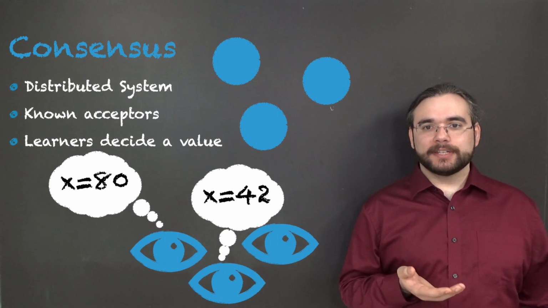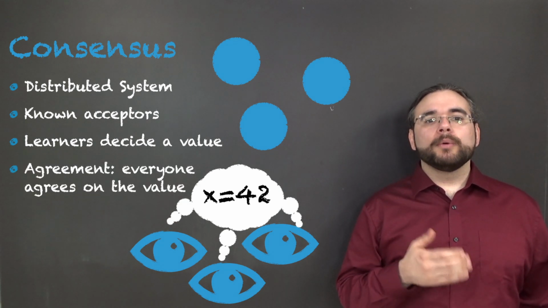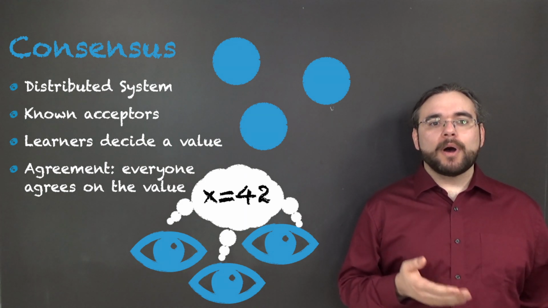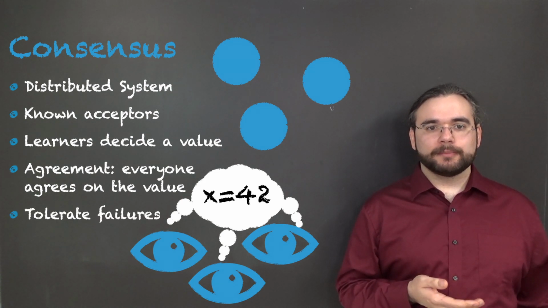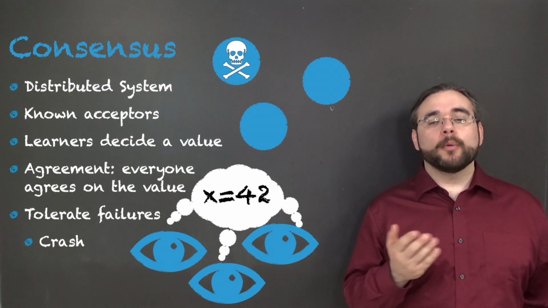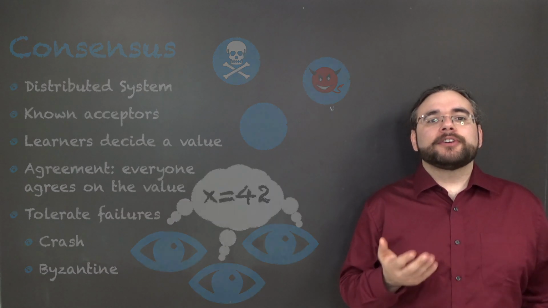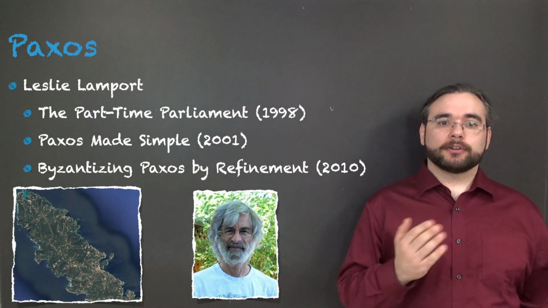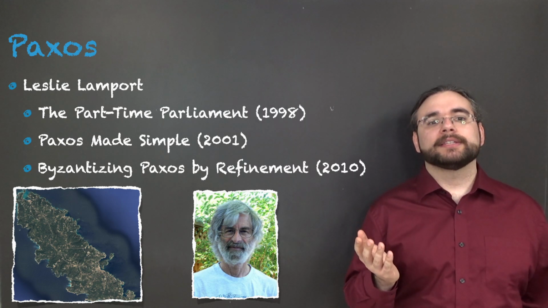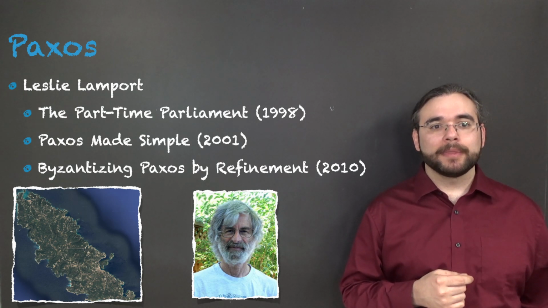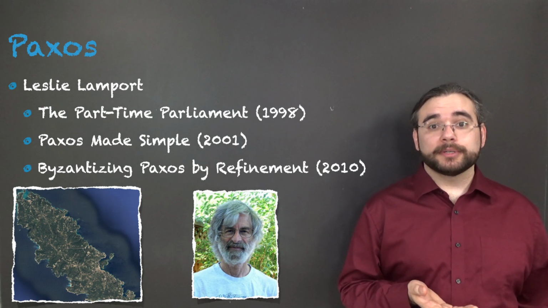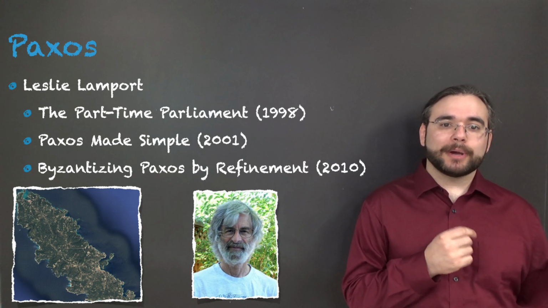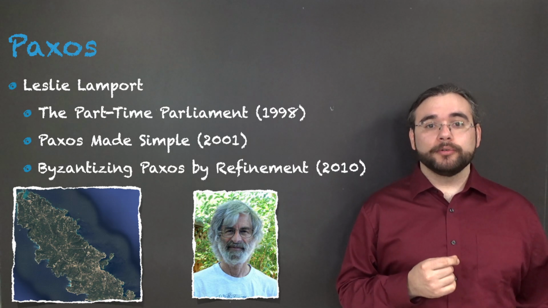The key property of consensus is agreement. We want learners to decide on the same value. And we want this even in the presence of failures, either acceptors crashing or becoming Byzantine. The most famous consensus algorithm is Paxos by Leslie Lamport. The original Paxos tolerates only crash failures, but there are several variants designed to deal with Byzantine failures as well. The most famous of these is arguably practical Byzantine fault tolerance, but our protocol builds on Lamport's Byzantizing Paxos by refinement, mostly because it's easier to prove stuff about.